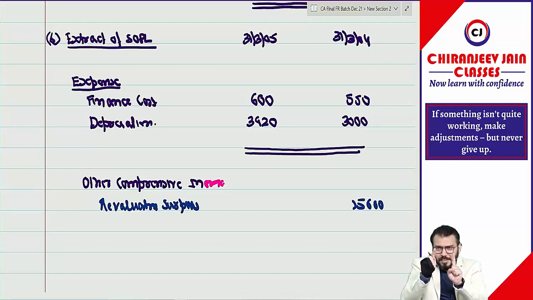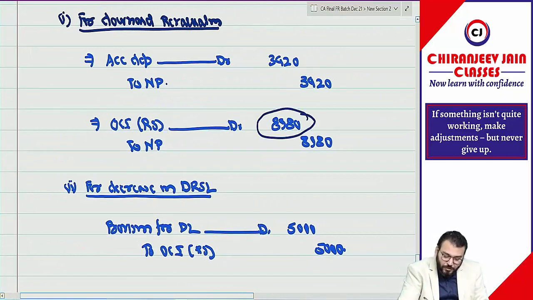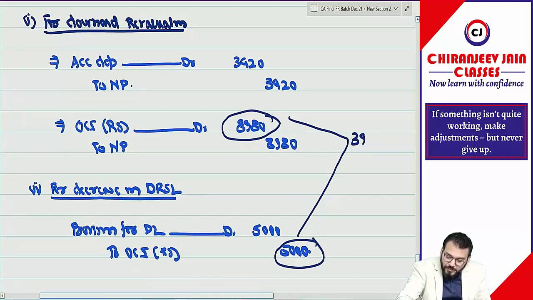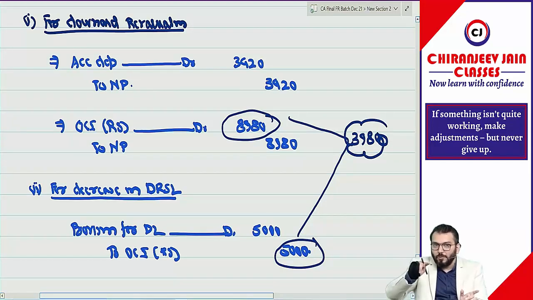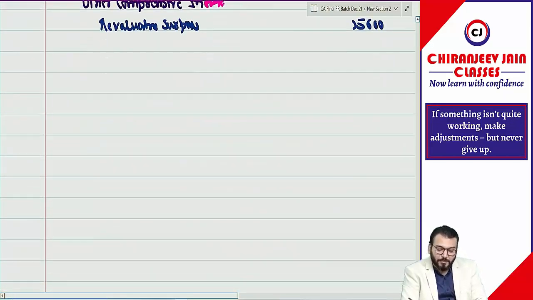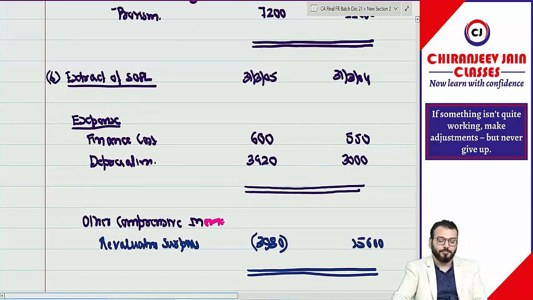Then we credited 5,000. So the net debit is 3,980. In the fourth year OCI will be debited by 3,980. Understood? OCI was debited by 8,980 and also credited by 5,000, so the net effect is 3,980. This is the extract of SOPL.